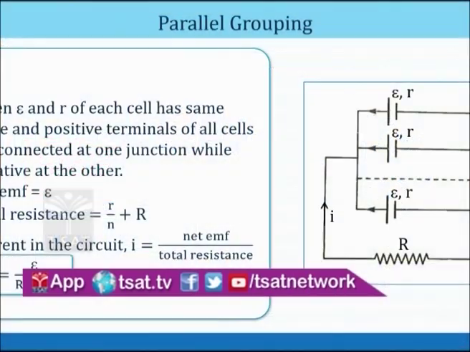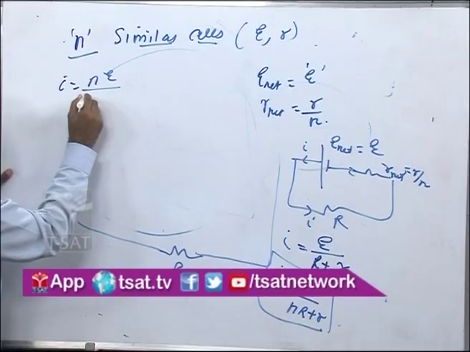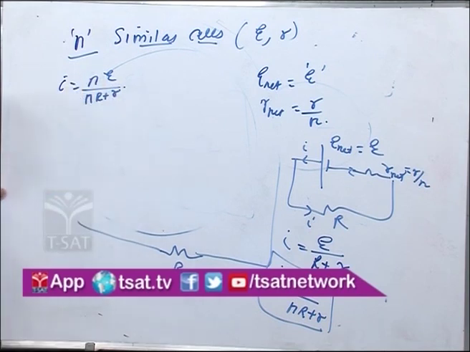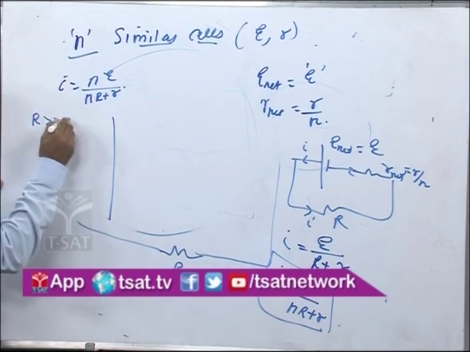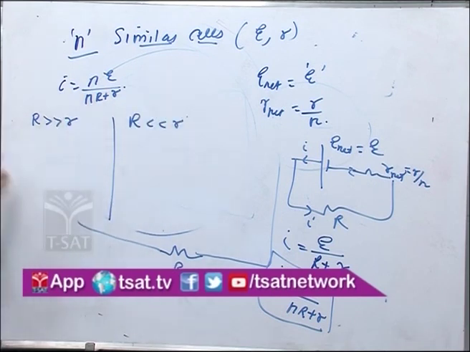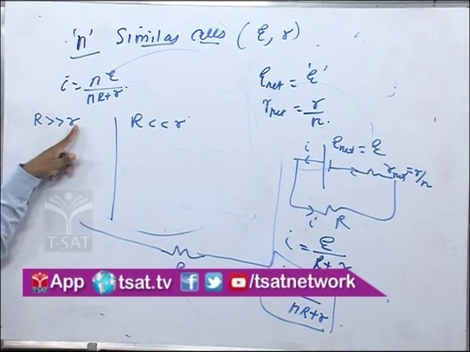So now, we got the total current as nE upon nR plus r. Now again we go for the two cases. For example, capital R is much greater than small r, and capital R is much less than small r. Now you take the first case when the external resistance of the circuit is much greater than the internal resistance.